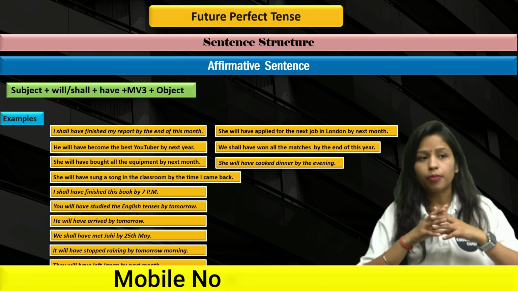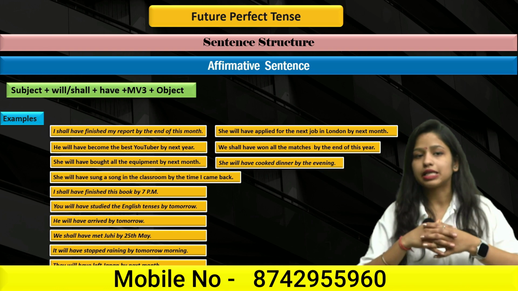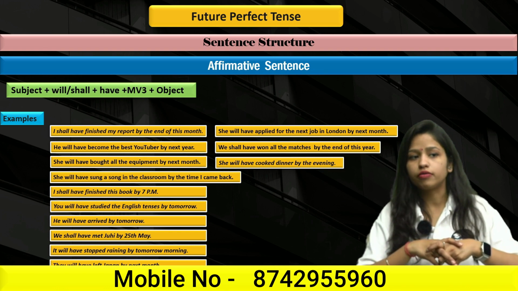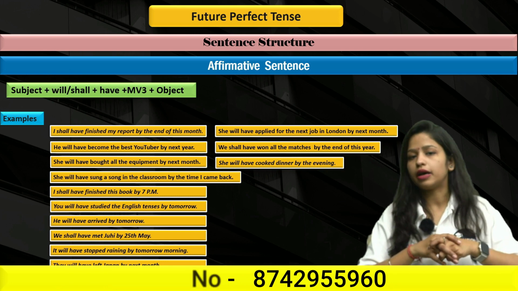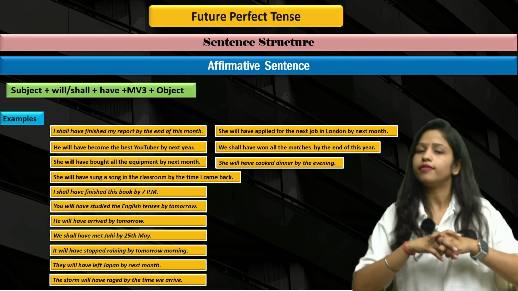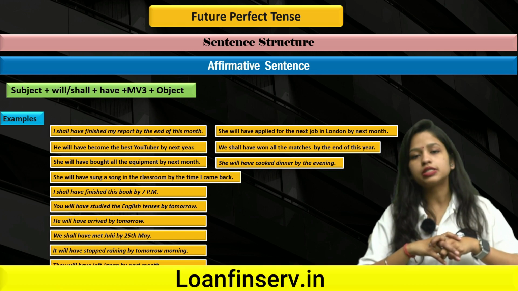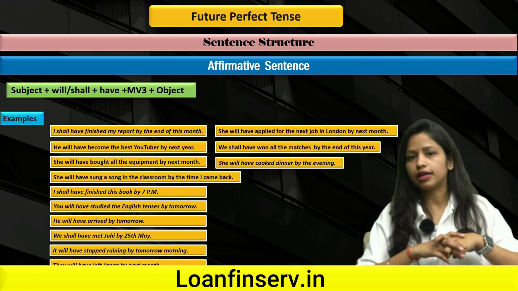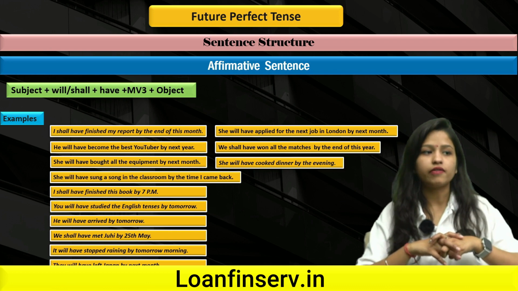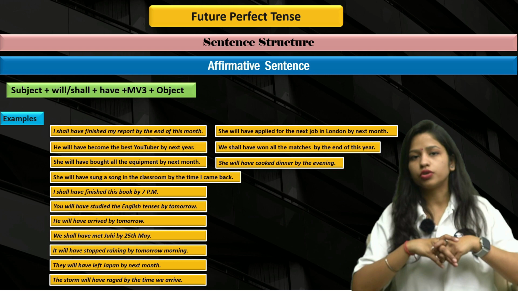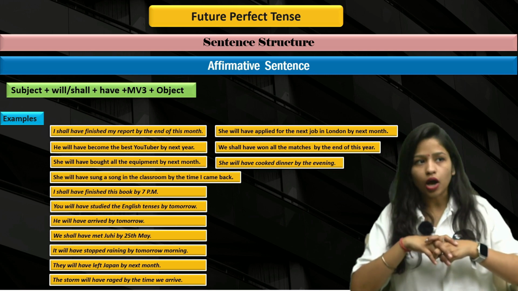She will have applied for the next job in London by next month. We shall have won all the matches by the end of this year. She will have cooked dinner by... in each and every sentence we have used only will, shall, have, and apart from this, as I have told you, the time expressions, and we should apply the deadlines also. So we have applied in every sentence the deadline also. So that's why we are using future perfect. I hope now this much is clear for you.